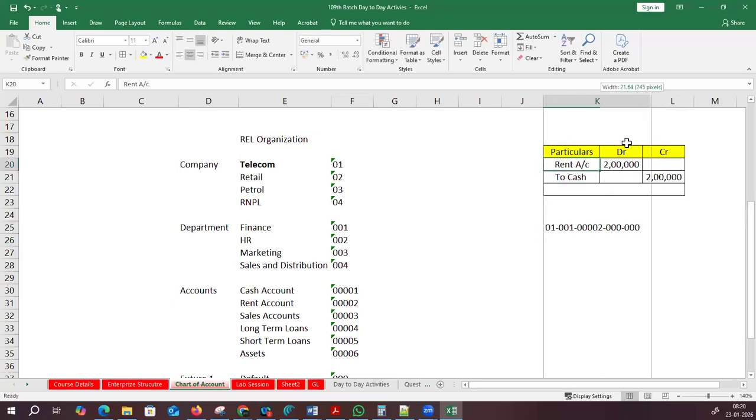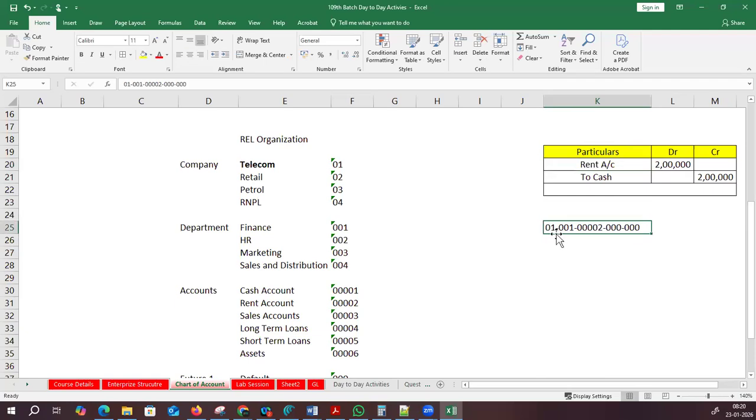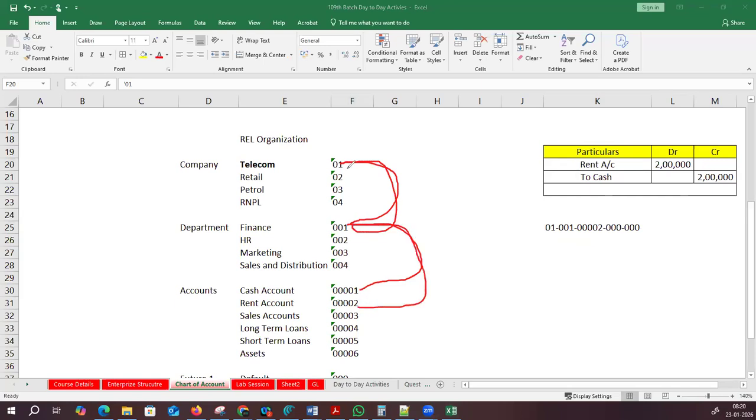Now the rent has been replaced with a code combination called 01. Now 01 is using the finance department. Finance department using the cash account. And 01 using the finance department using the rent account. 01 using the finance department using the sales account, if you are planning to do any sales.